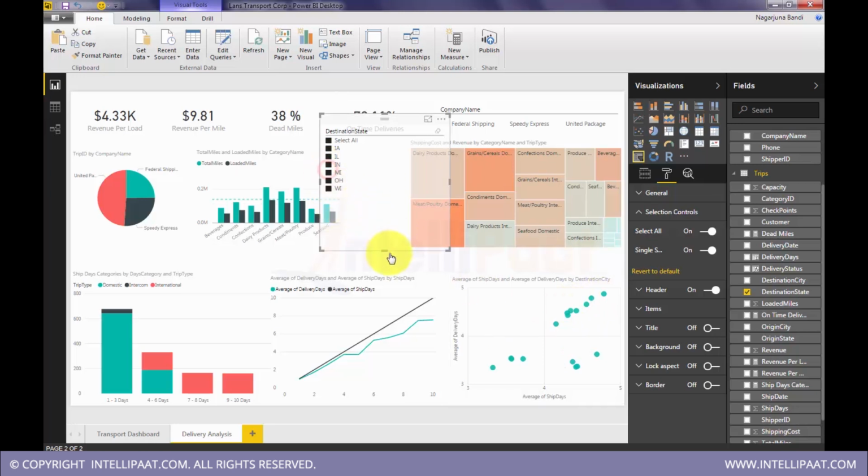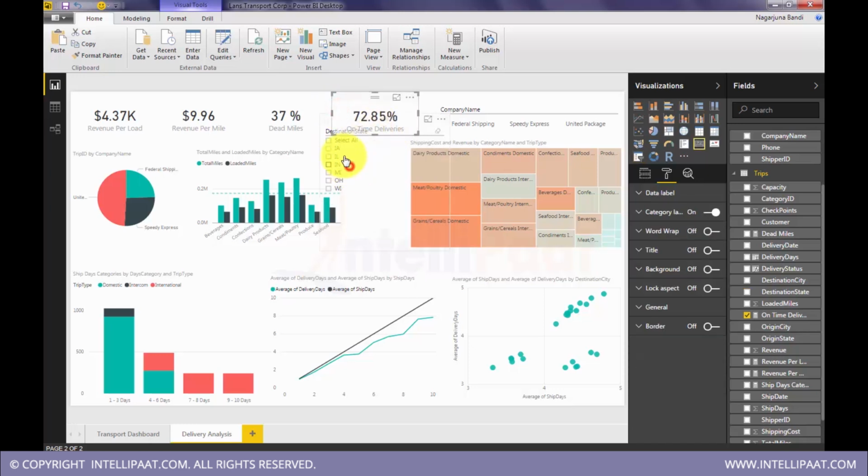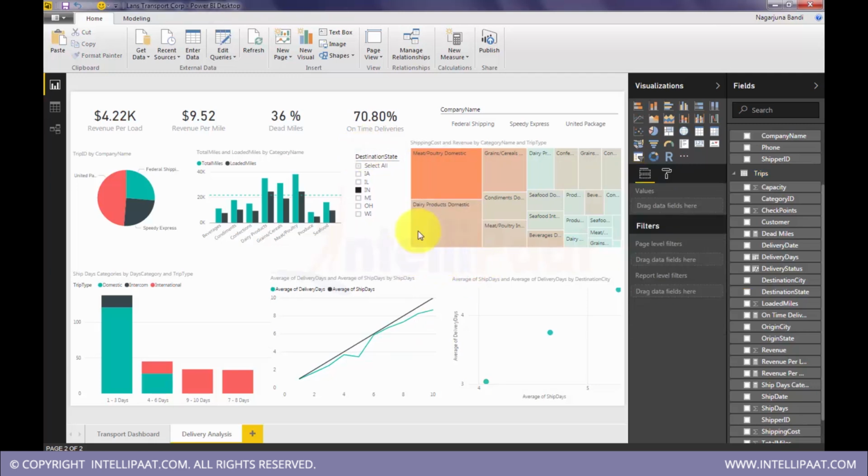Okay, so we can put a slicer like this, a destination state slicer, somewhere in between here in the real estate.